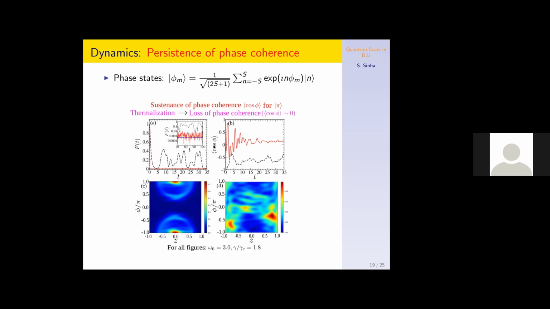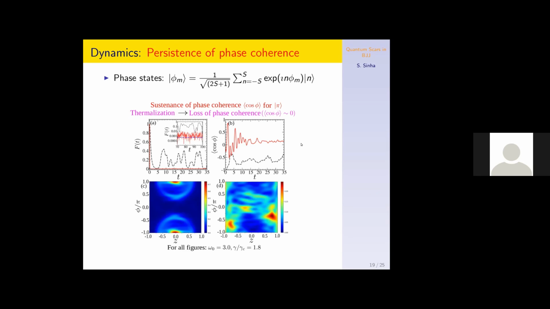So for phase fluctuation, the better way to calculate is the cos phi average. If we calculate this for these pi oscillation states, the pi state is of course unstable, but still we see that this cos phi average shows a phase coherent structure, whereas the other states show a decay to zero, which shows a phase diffusion phenomenon. In that sense, any ergodic or random state shows phase diffusion.